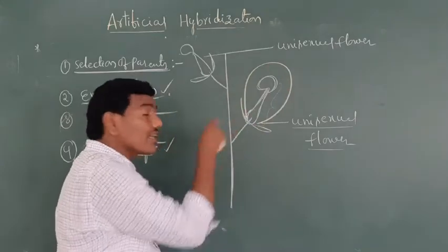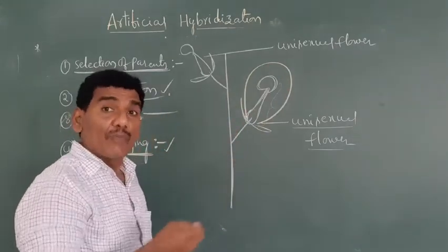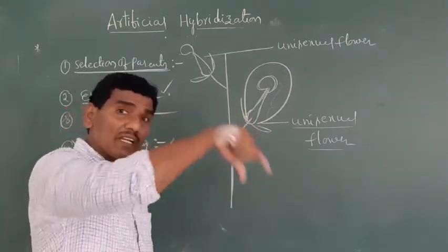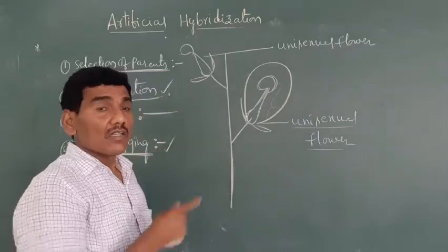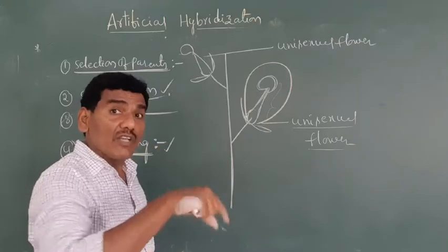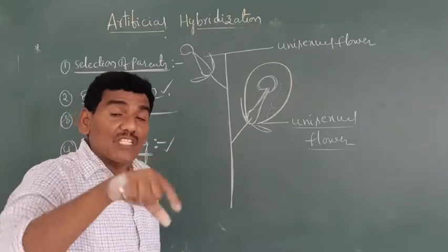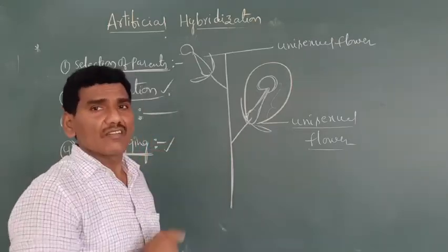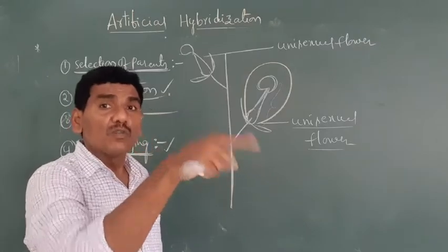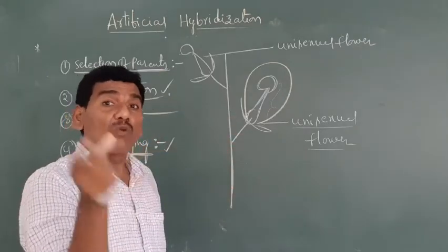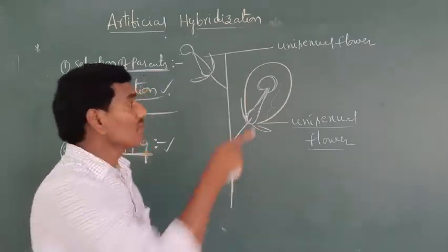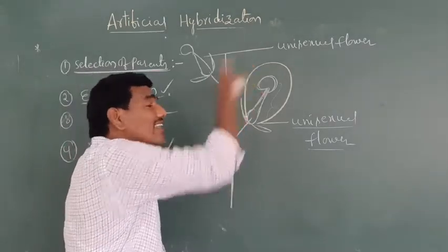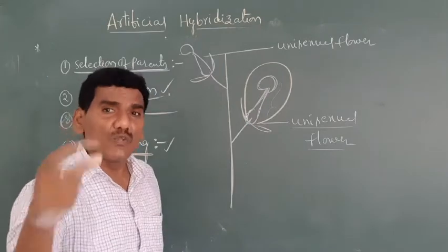The bagging technique is followed only when the flower is present in bud condition. If a flower is opened, many unwanted pollen grains also fall on the stigmatic surface. In that time, if you follow the bagging technique, it is completely useless.